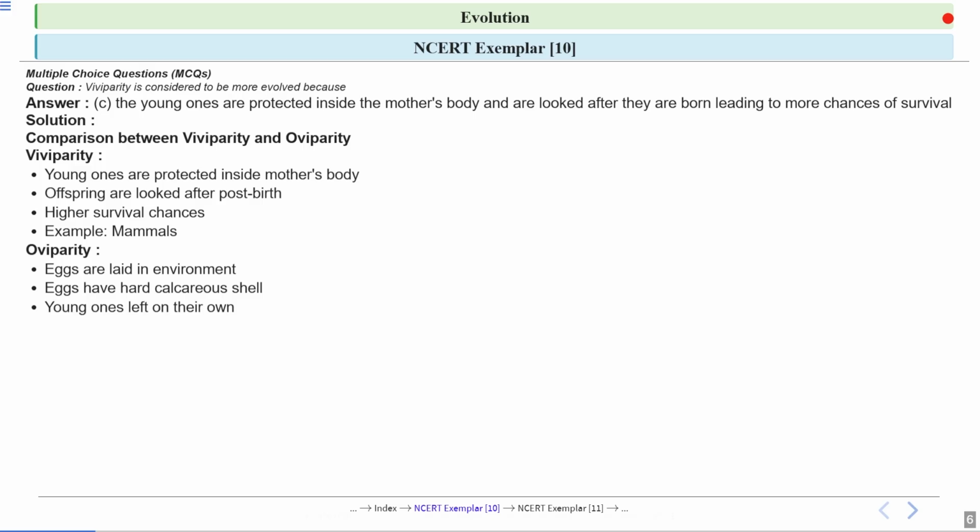Now after the animal lays the egg, the young animals that hatch from these eggs usually have to take care of themselves without help from their parents. That's why there are low survival chances, because these young ones are on their own without parental protection or care. So they are high risk and may not survive to adulthood. They have to find their food themselves and avoid predators by themselves.